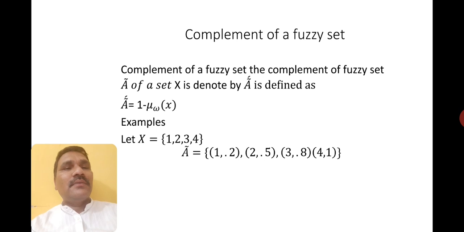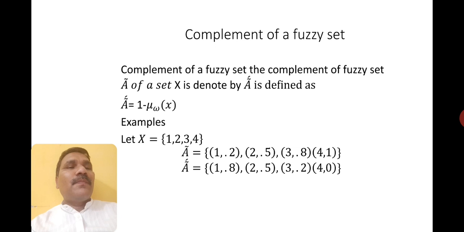Let me take the fuzzy set complement. 1 will be as it is, 0.2 is there. If you do 1 minus 0.2, what will you get? 0.8. Then the second one, 2 comma 0.5; if you take the complement, same thing, you will get 2 comma 0.5. The third one, 3 comma 0.8, so 1 minus 0.8 means 0.2 you will get. And lastly, 4 comma 1 is there; if you subtract 1 minus 1 it will be 0. This is the complement of the fuzzy set.